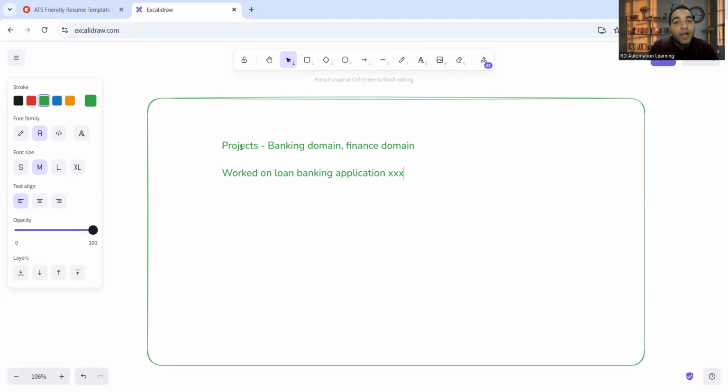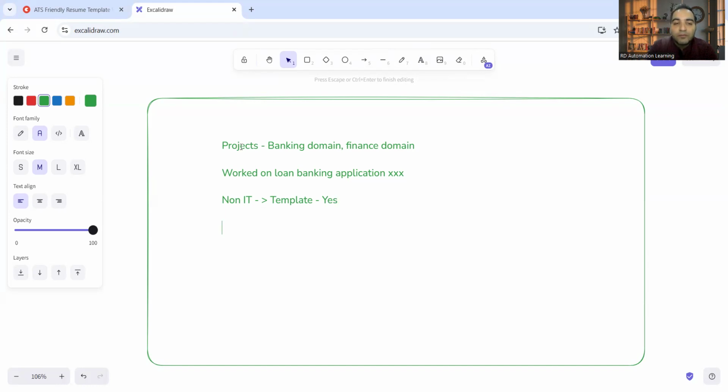Now you might be wondering, I am from a non-IT background. I haven't worked on such kinds of projects. Can this template be useful for me? Yes, the answer is yes, it will be useful. The projects have been included and you can study those particular projects and you can give the answers in an interview. That is one thing.